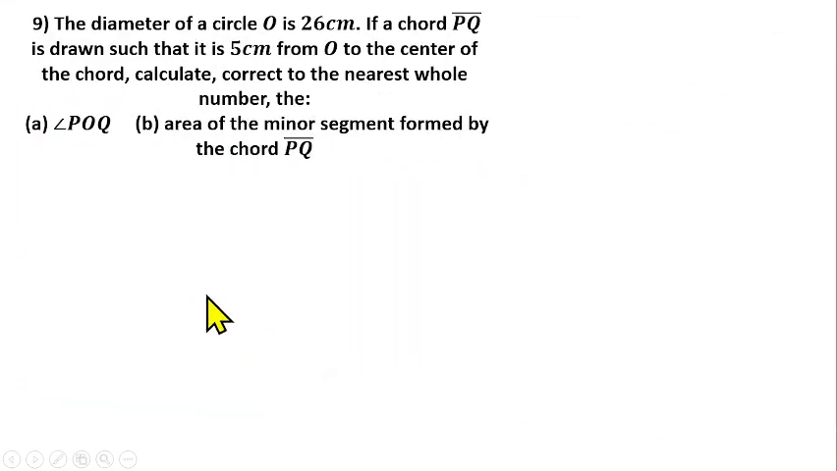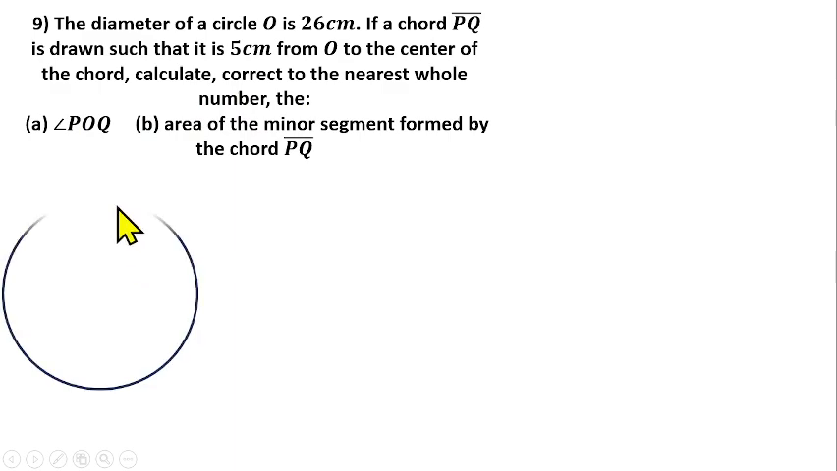Question number 9 is from circle geometry, that is, mensuration of plane shapes. You are told that the diameter of a circle O is 26 centimeters. If you know the diameter, we will know the radius, which will be 13 centimeters. A chord PQ is drawn such that it is 5 centimeters from O to the center of the chord. Calculate, correct to the nearest whole number, angle POQ.